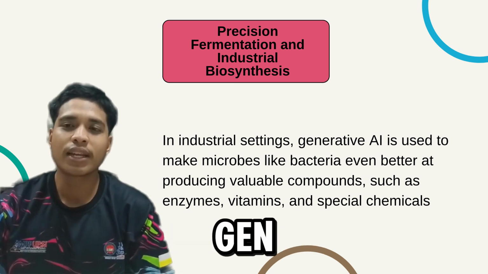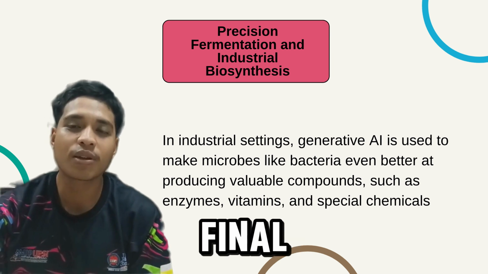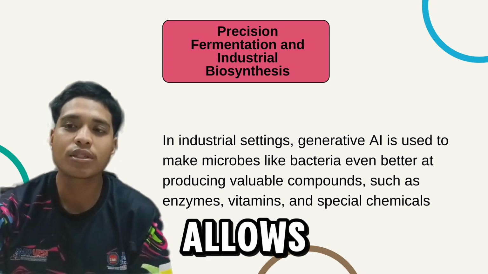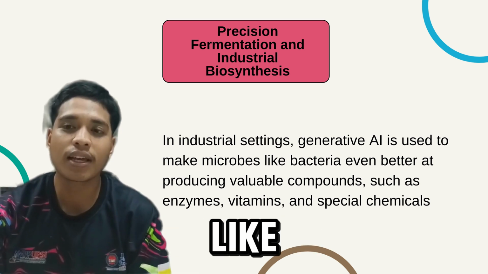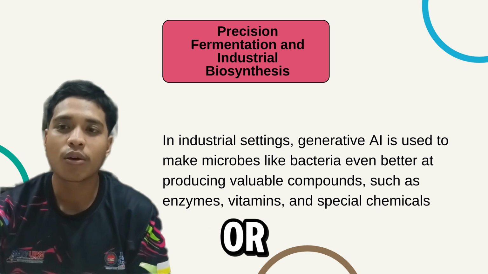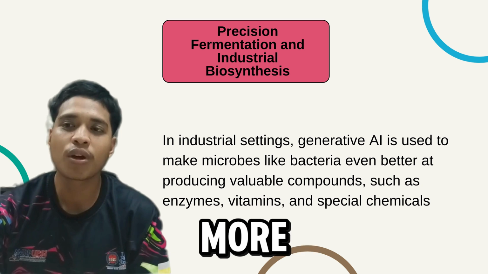For example, Gen AI can predict each step needed to get a final product. This allows scientists to know which genes to change in bacteria like E. coli or Streptomyces so they can produce more efficiently.